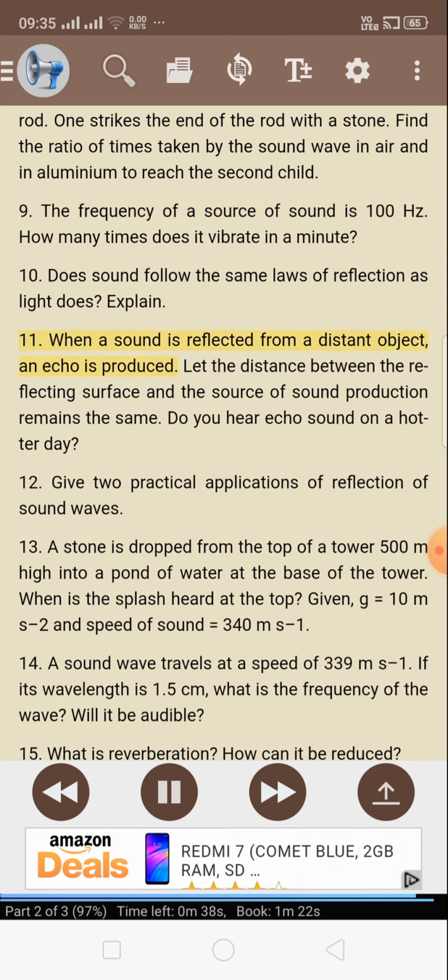Explain. 11. When a sound is reflected from a distant object, an echo is produced. Let the distance between the reflecting surface and the source of sound production remain the same. Do you hear echo sound on a hotter day? 12. Give 2 practical applications of reflection of sound waves.